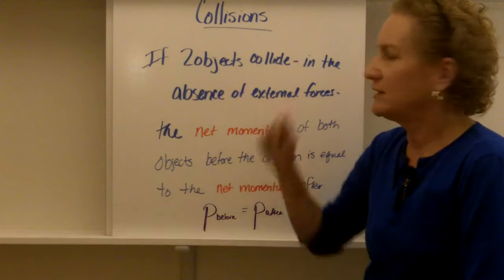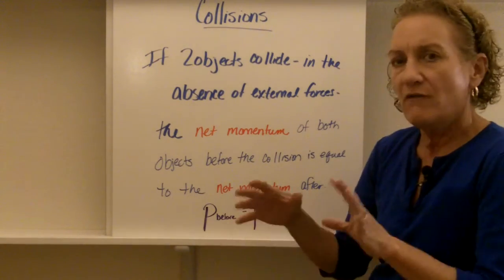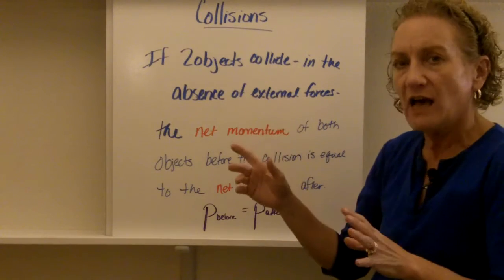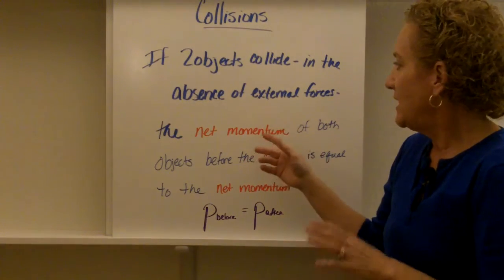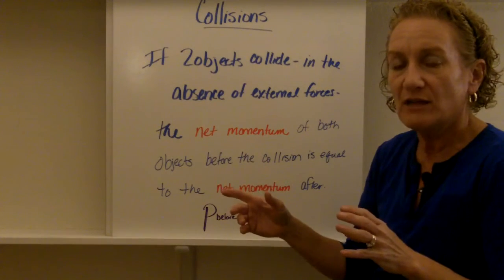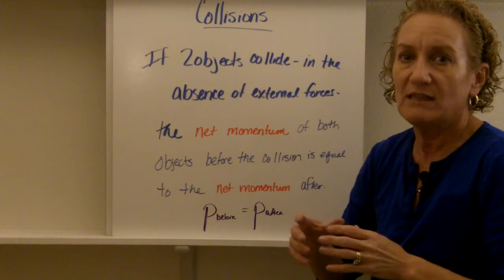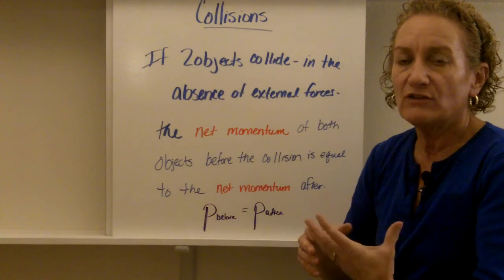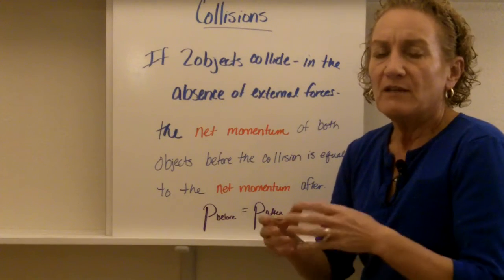Today we're going to talk about collisions and momentum and impulse and how that all fits together. So first let me give you a little bit of information about collisions. If two objects collide in the absence of external forces, then the net momentum of the objects that they had before the collision is exactly the same as they have after the collision. And mathematically that's really important. That's also really important so that we can figure a whole bunch of stuff out in physics.